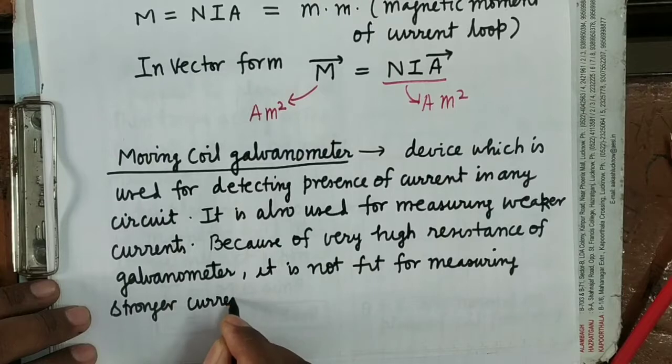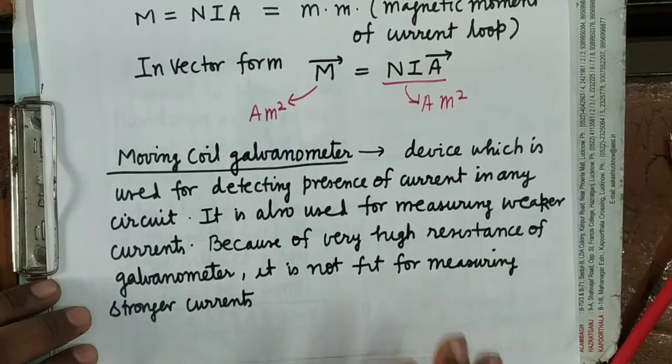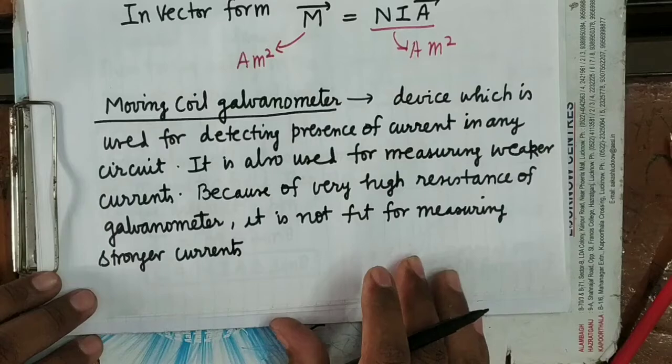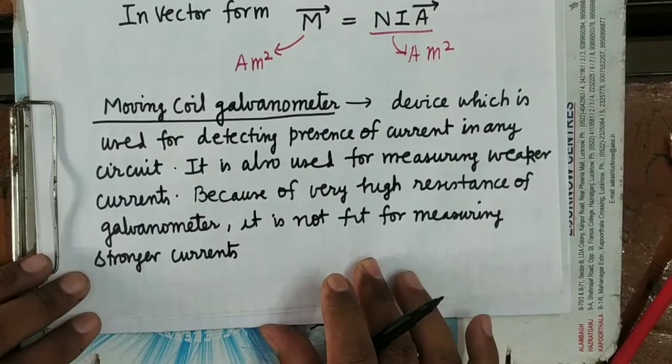These points are very, very important. That's why I am writing here.